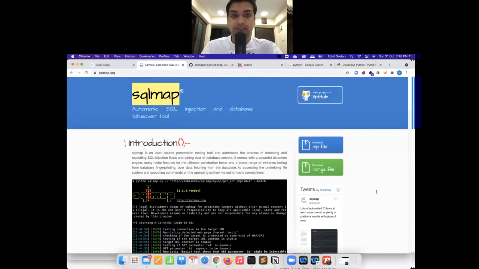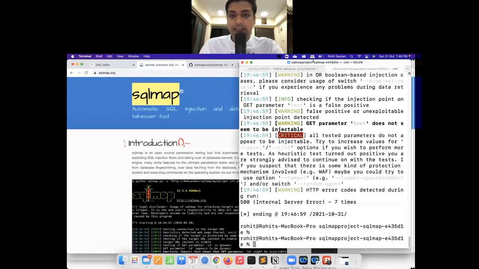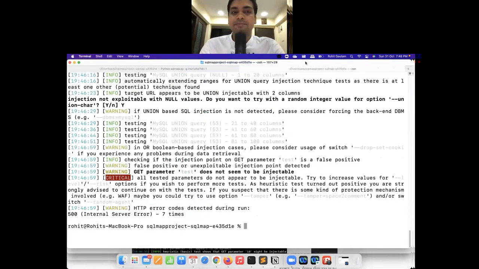Hence SQL map is considered one of the best tools by a lot of people, and hence I also recommend using SQL map. There are other tools as well that you guys can explore. SQL map is inbuilt in Kali Linux. Yes, you're correct. SQL map is inbuilt in penetration testing operating systems like Kali Linux, Parrot, or any other such operating system.